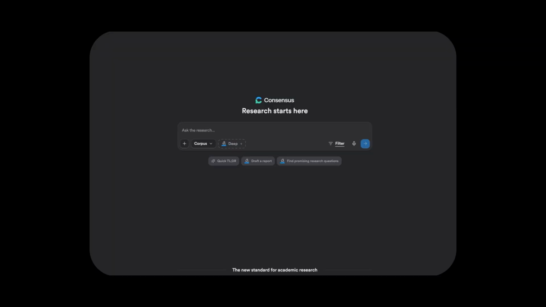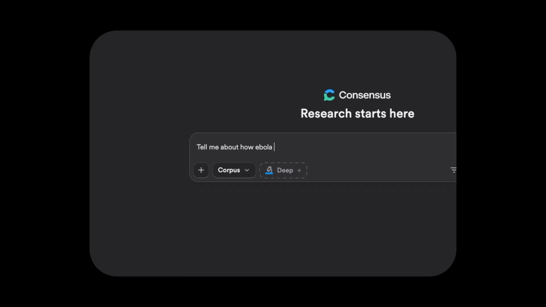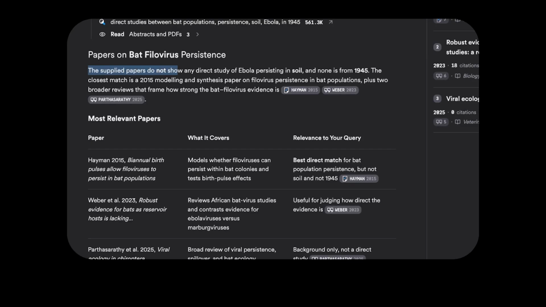And what that often means is we go to consensus and we say, tell me about how Ebola interacts with soil. Sometimes we'll get no hits. Like there are no papers on this topic. Because I'm starting with, the best possible thing would be that somebody's already researched this and I can just draw on their work. But that almost never happens. The next best thing is like, unlock for me the universe of literature that is the closest I can get to the bridge that I need to build.